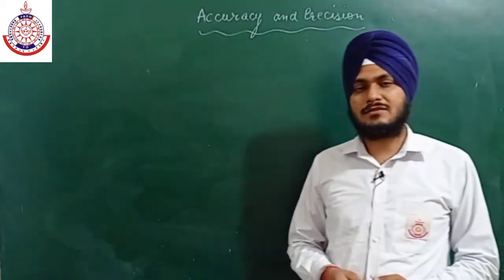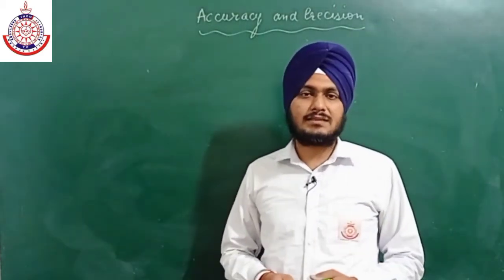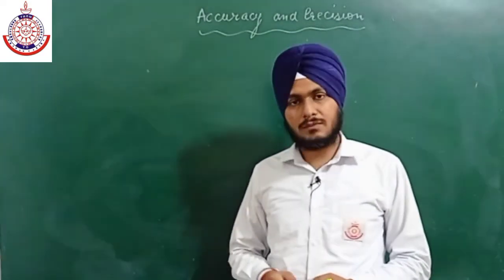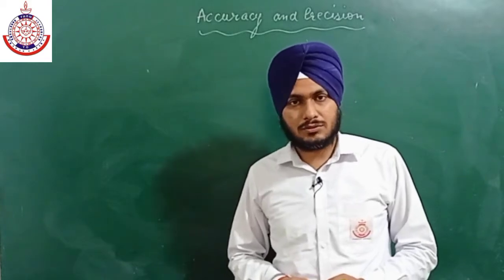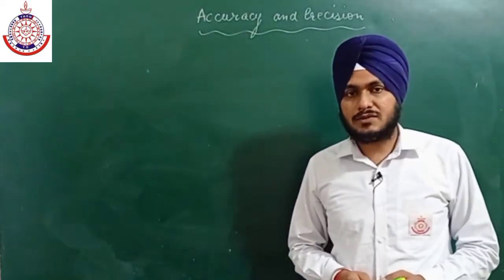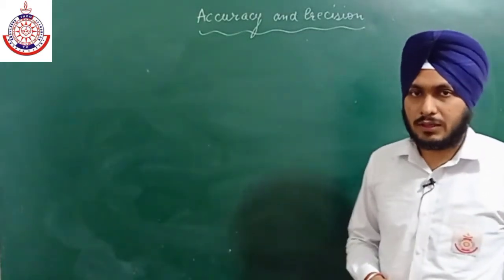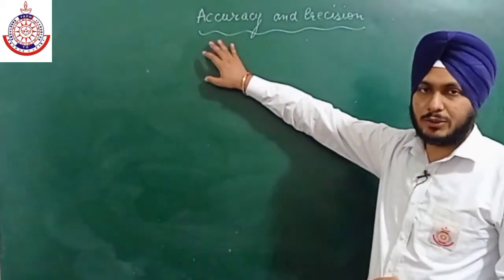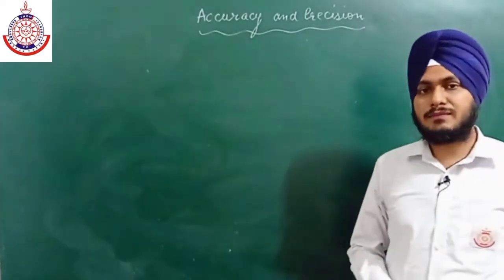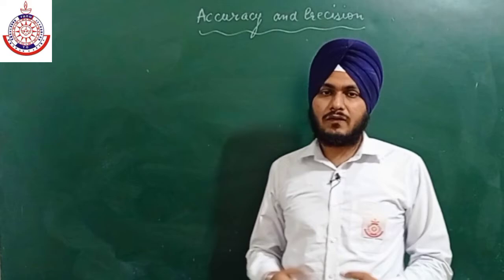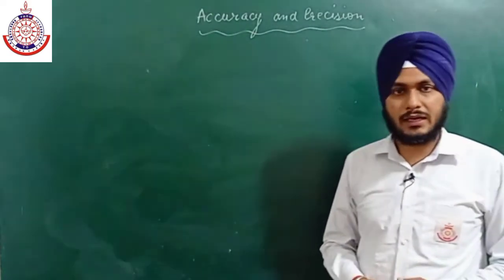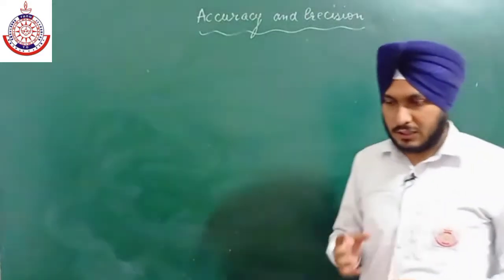So in the last lecture we were discussing some basic concepts like atoms, molecules and how they combine with each other to form elements and compounds. Now in this lecture we will discuss some terms which are related to measurement, like accuracy and precision. In chemistry we deal with many types of measurement, and we all want our measurements to come out accurate and precise.